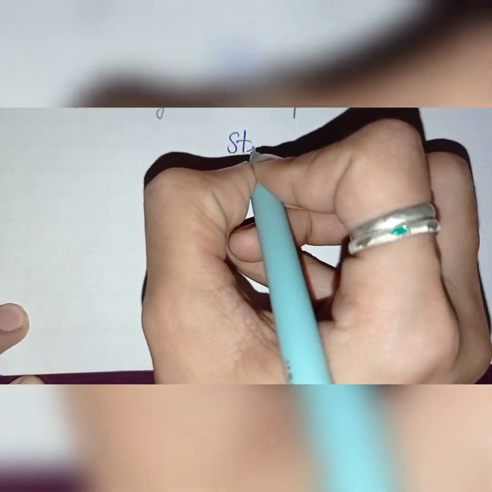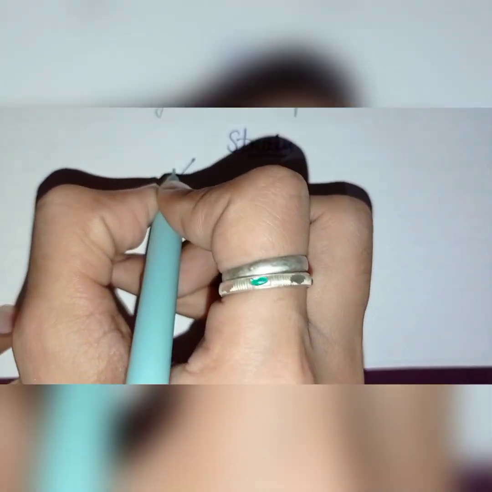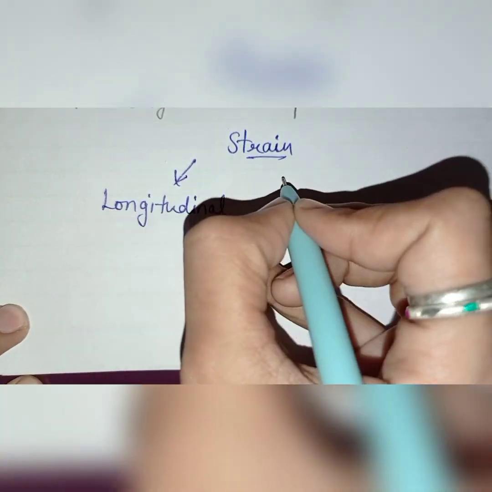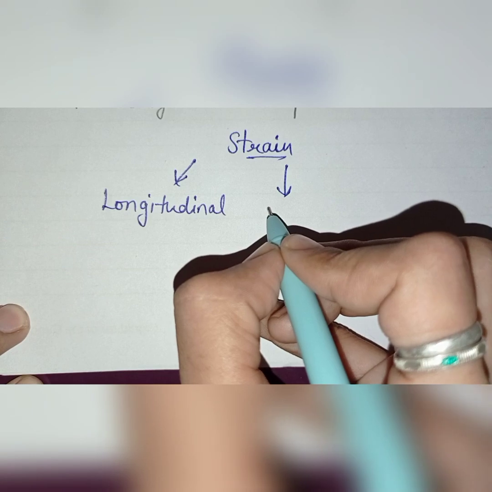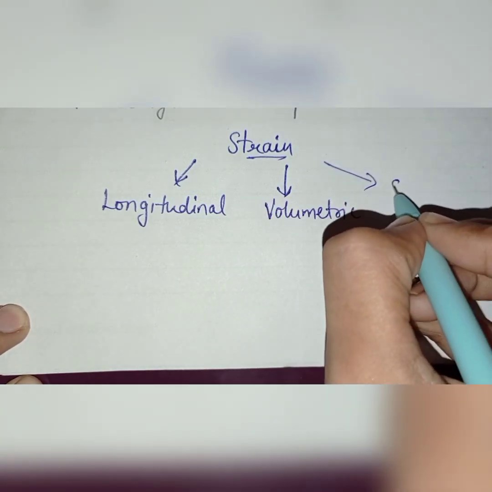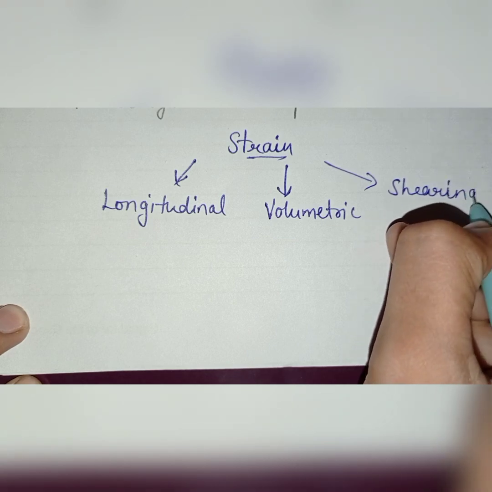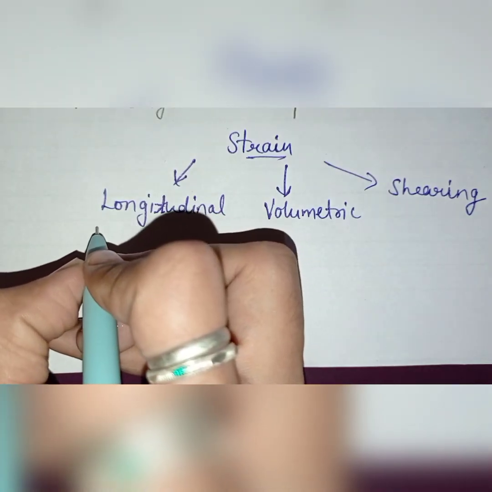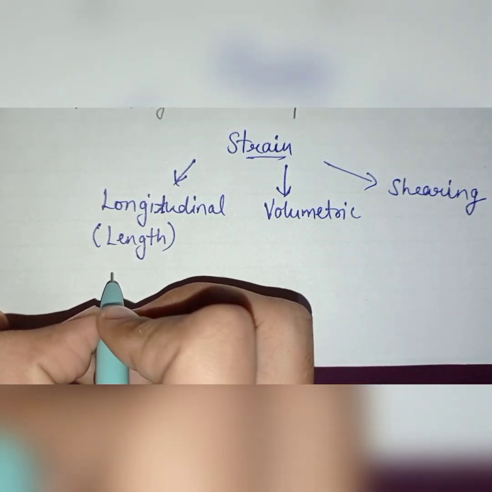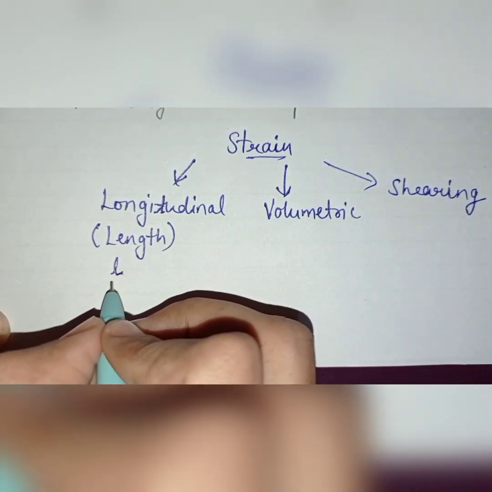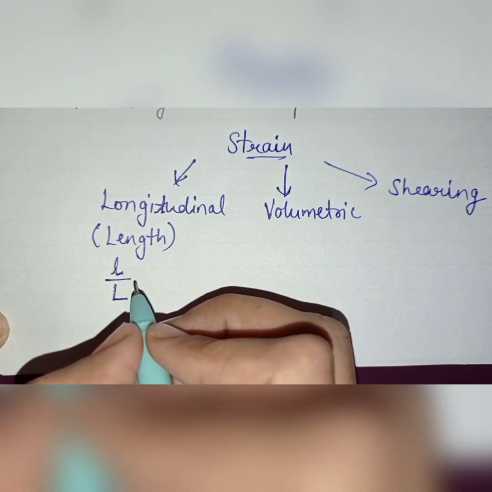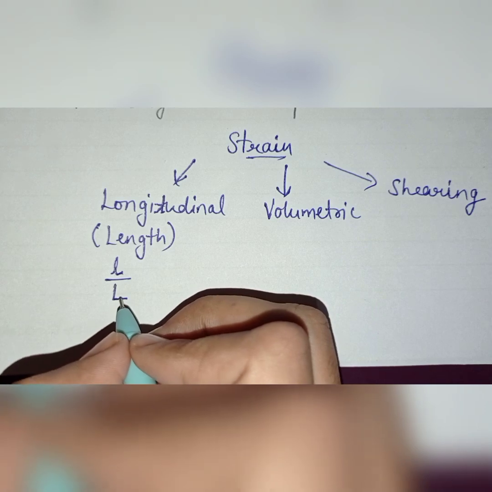We have three types of strain. First one is longitudinal, second one is volumetric, and the third one is shearing strain. Longitudinal strain is for length. When there is a change in length, then longitudinal strain is small l over original length, that is the change in length over original length.